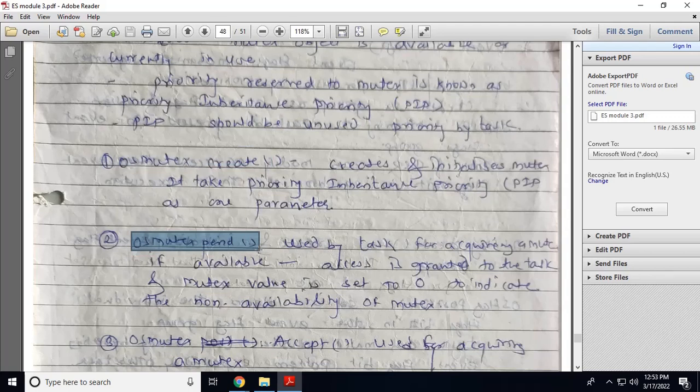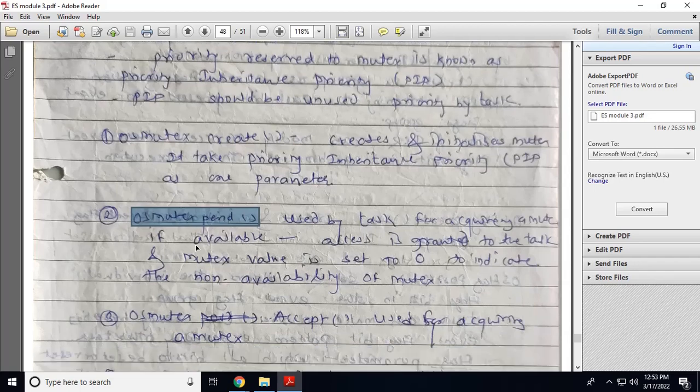If the mutex is available, access is given to the task. If the mutex value is set to 0, it indicates that the mutex is used by another task. So OS mutex pend is used by the task to acquire the mutex object. If the mutex is available, access is given to the task and the count is made 0, because this is a binary semaphore. So 0 will indicate that the mutex object is used by another task. Whenever the mutex is not available, the calling task will go into a waiting state in case of OS mutex pend.